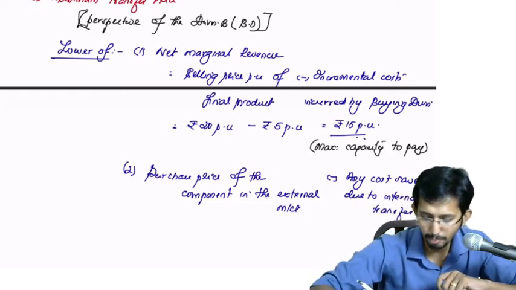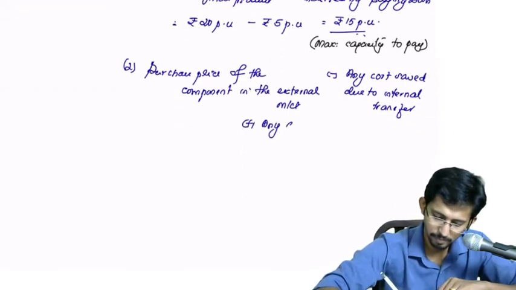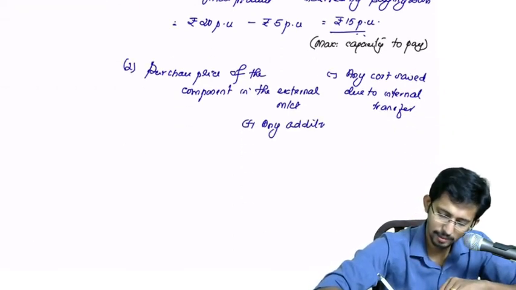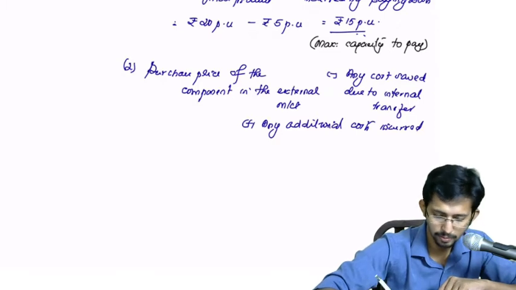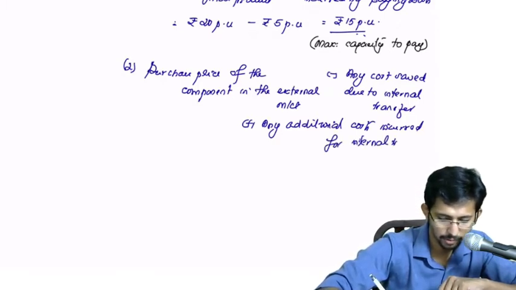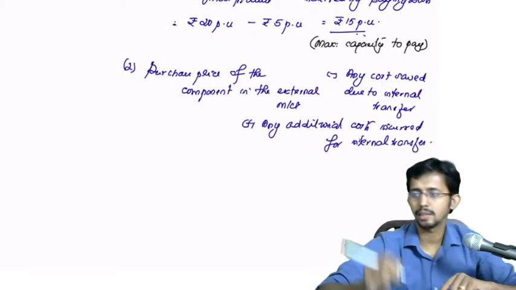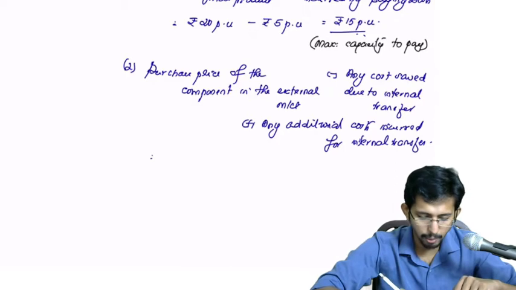plus any additional cost incurred for internal transfer. Okay, so here this will be the purchase price of the component in the external market.